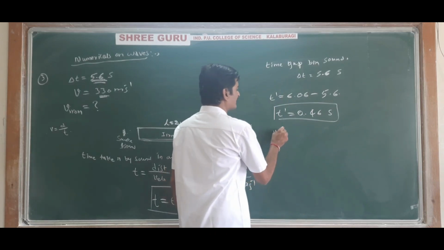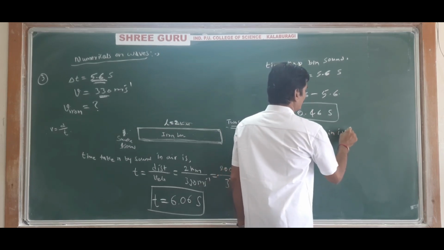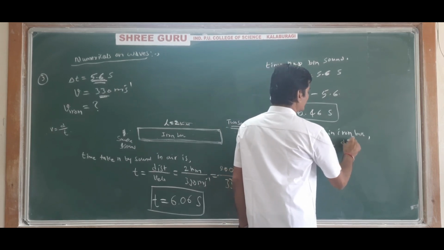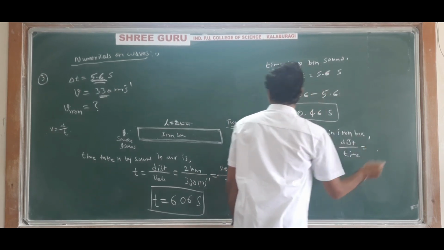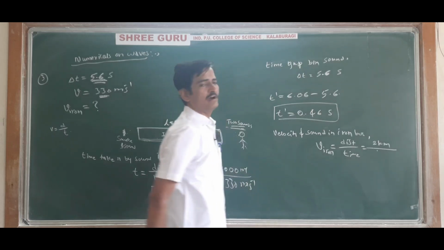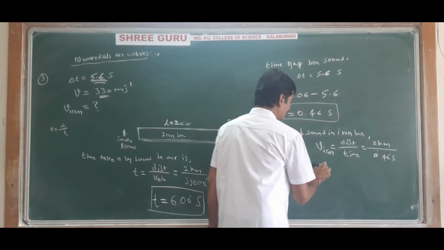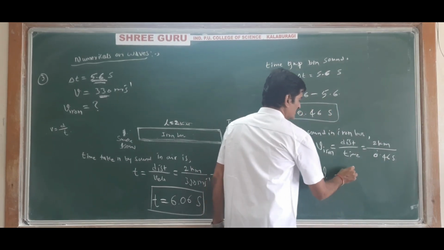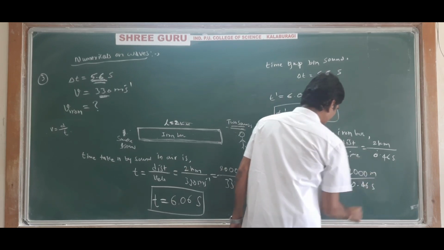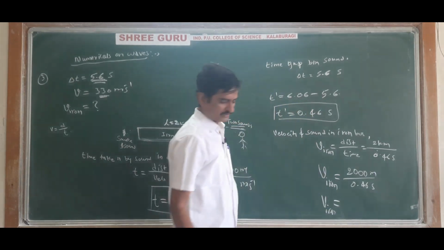Therefore the velocity of sound in iron bar, V iron, is equal to distance travelled divided by time taken. Distance travelled is 2 km only, and time taken by the sound in the iron bar is 0.46 second. So velocity of sound in iron is equal to 2000 meter divided by 0.46 seconds. On calculation you will get the answer as 4348.